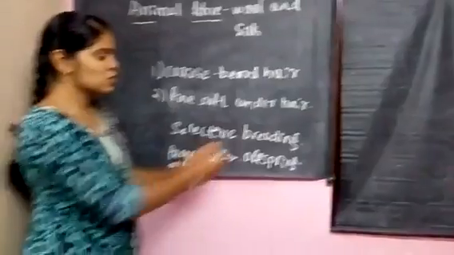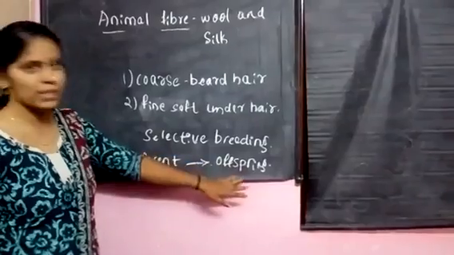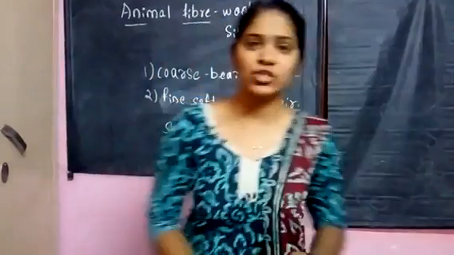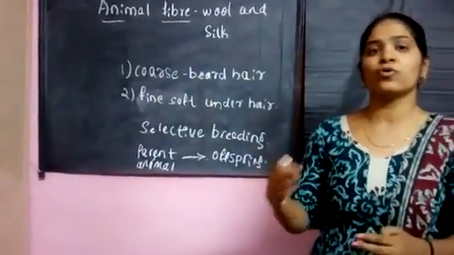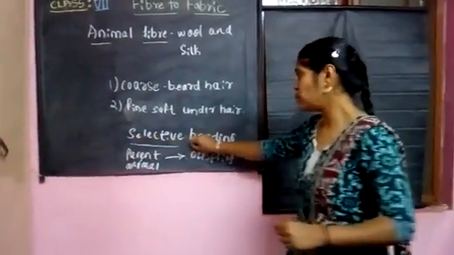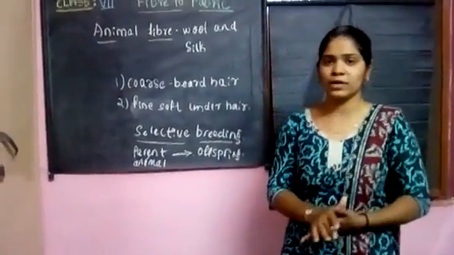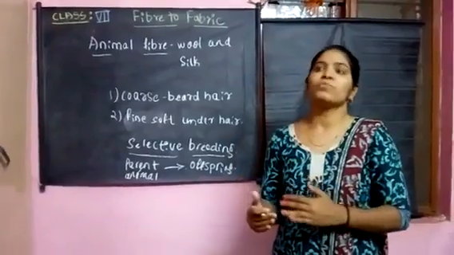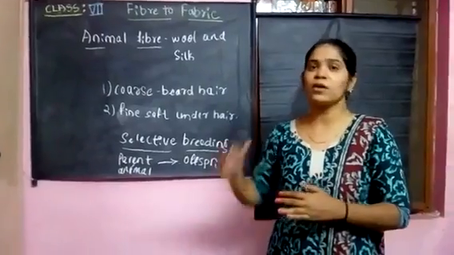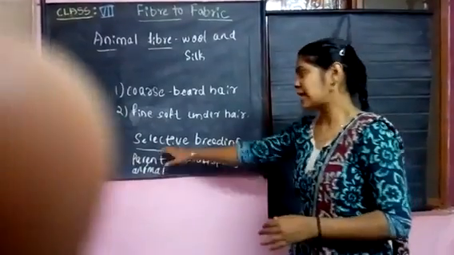These animal children are called offsprings. So these offsprings will yield the fiber materials. All the sheep or goats will not yield wool. That process is called selective breeding. It means the animals which yield the fiber materials breed offsprings with the characteristic of yielding fiber materials, and that is called selective breeding.